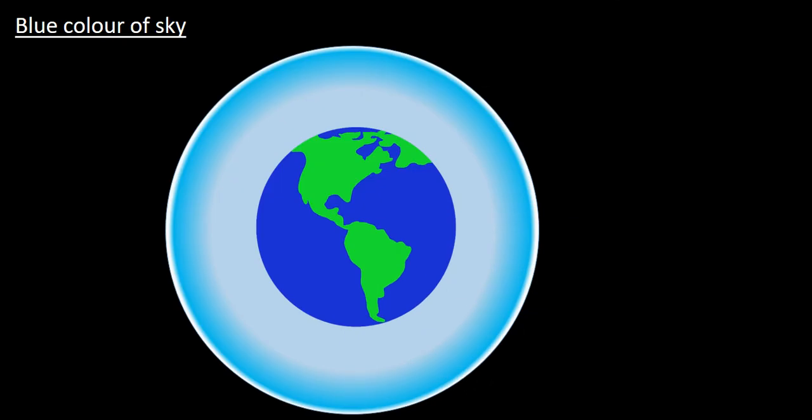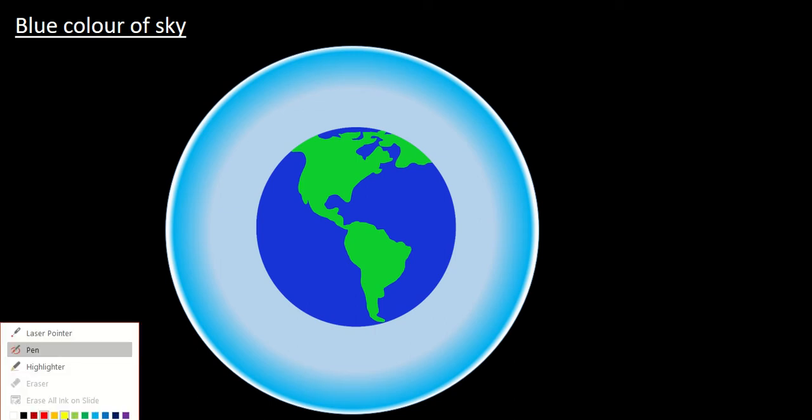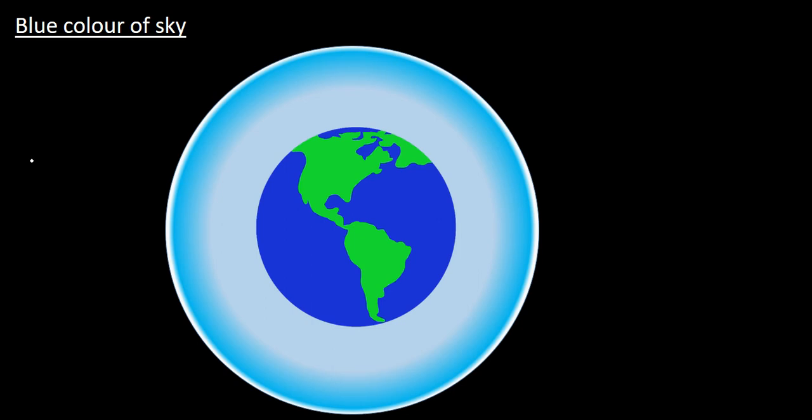Hello everyone. Let us understand why the sky appears blue during daytime. The Sun emits all different colors, so it appears as white light, right? But as light enters the atmosphere, it undergoes something called scattering.